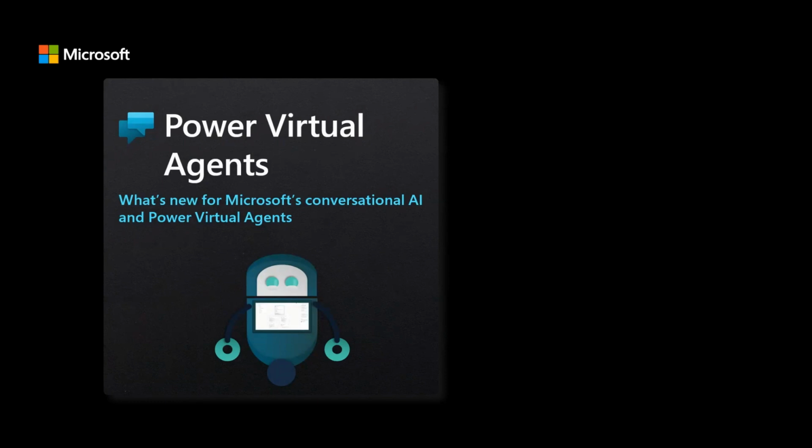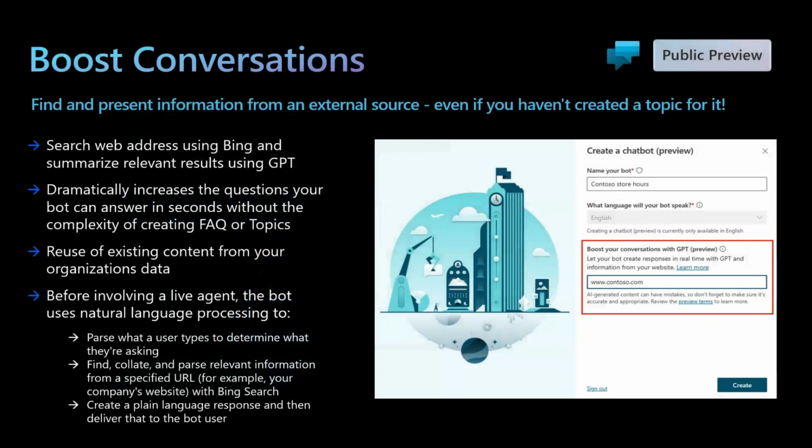Next, let's move on to AI in Power Virtual Agents. In Power Virtual Agents, we now have the capability to boost conversations. Typically, in Power Virtual Agents, we create topics, and these topics help the bot with driving conversations with users.